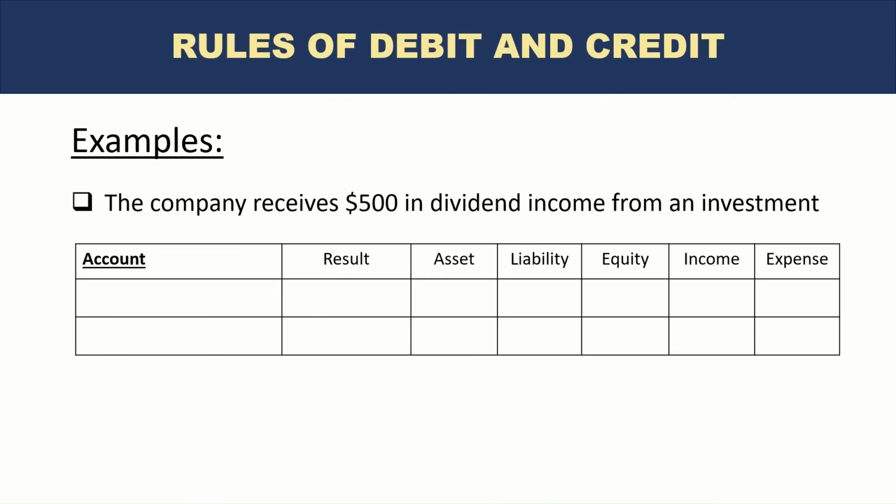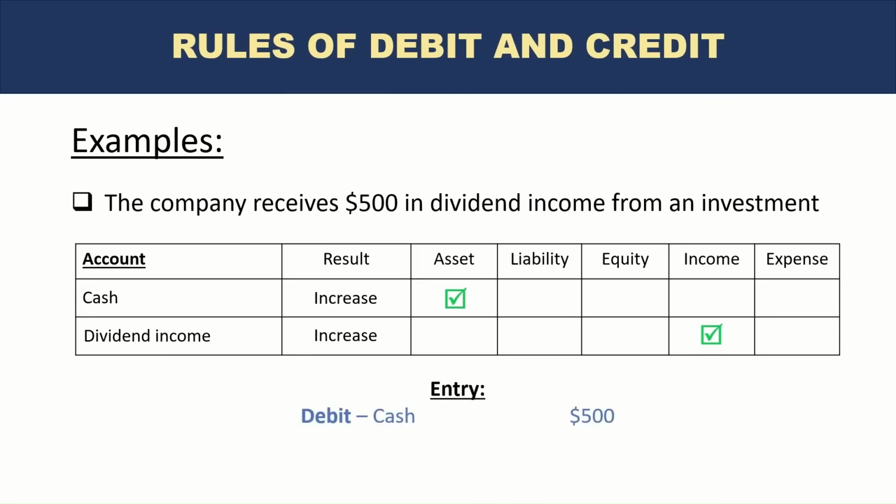Well, in this case, this is the opposite of the expense because the company has received money, which is actually increasing in asset. So we know that definition of income is an increase in asset and also an increase in profit because now the company has $500 more for the owners of the company. So one account is cash, the other one is dividend income. What's happening to cash? Is it increasing or decreasing? Of course, it's increasing. Dividend income is also increasing. So we know when asset increases, there is a debit, and when income increases, there is a credit. So the accounting entry would be debit cash $500, credit dividend income $500.